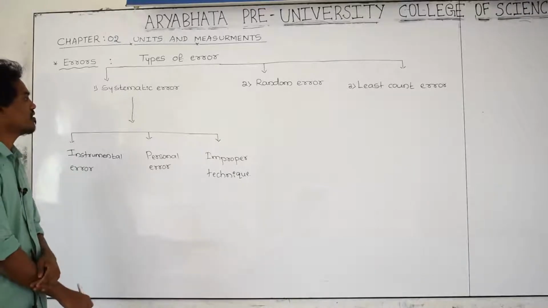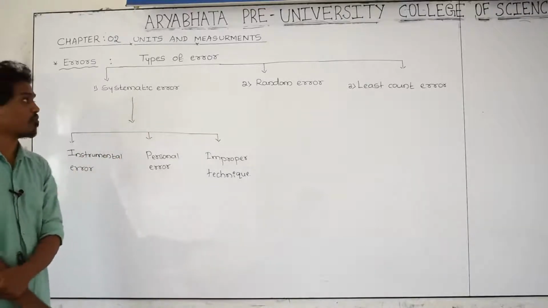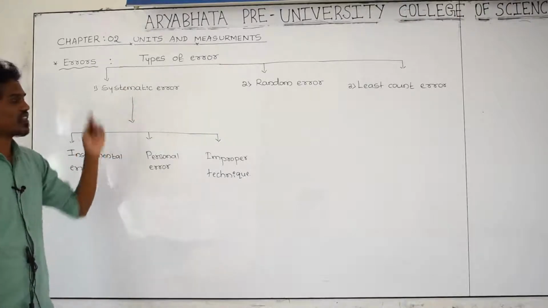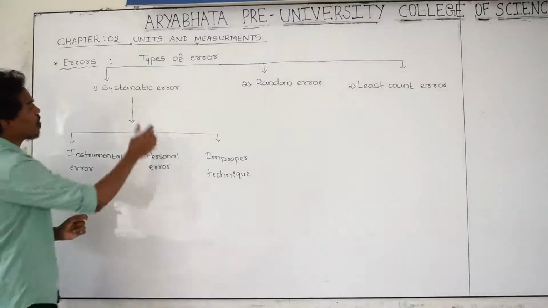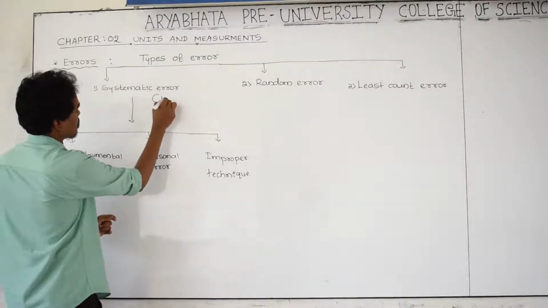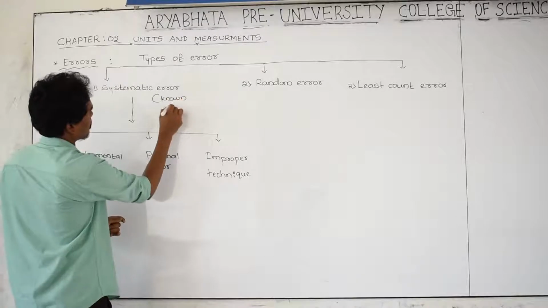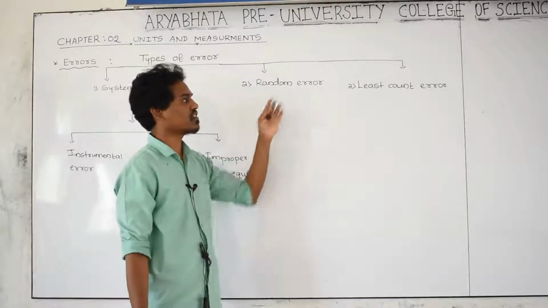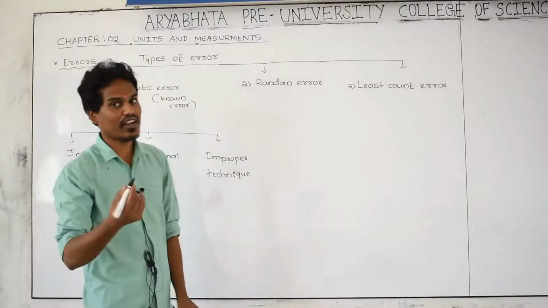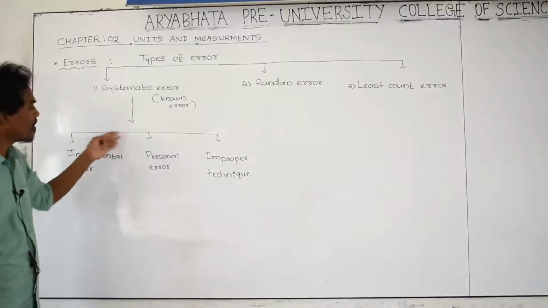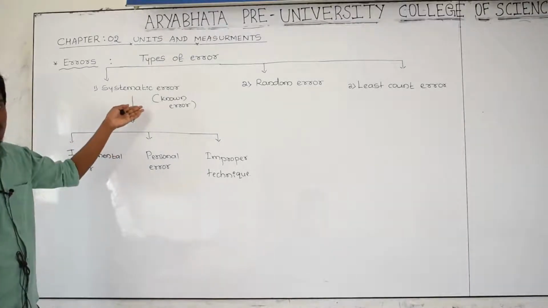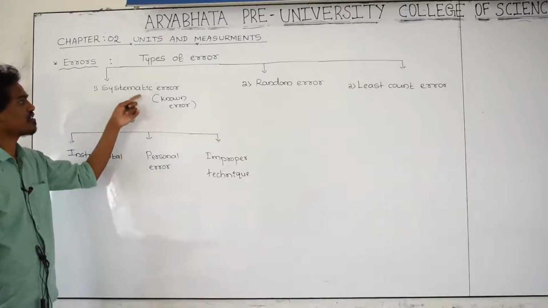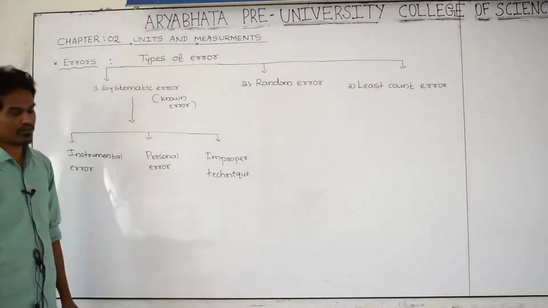What do you mean by systematic error? First we should study systematic error. Systematic errors are also called known errors. And random error is nothing but unknown error. It means that while measuring something, you are unable to know or determine where you are making the mistake. That's why systematic error is called a known error.